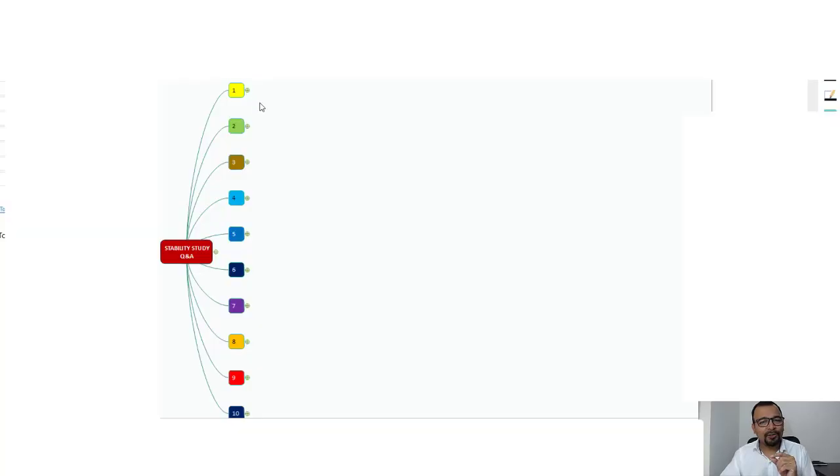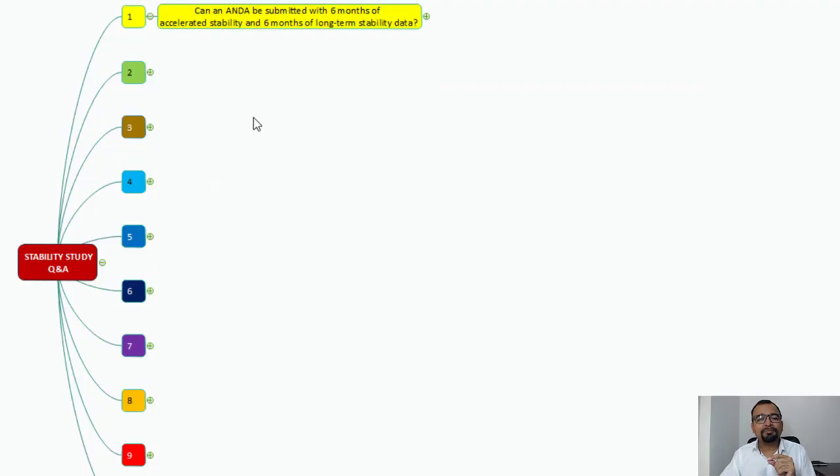So the question number one is, can an ANDA be submitted with 6 months of accelerated stability and 6 months of long-term stability data? Now we have the ICH guideline Q1A(R2), but sometimes the guidelines may not be elaborative in making sure that we understand it completely, and that is the reason for taking a few important questions and trying to answer those questions in consultation with the same guideline.